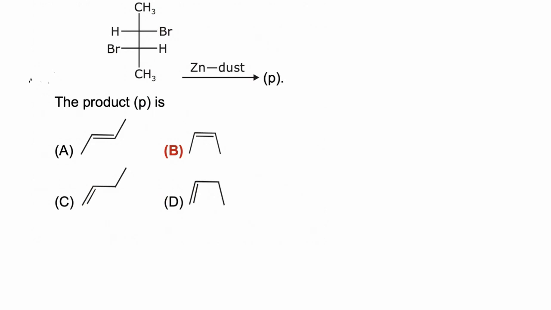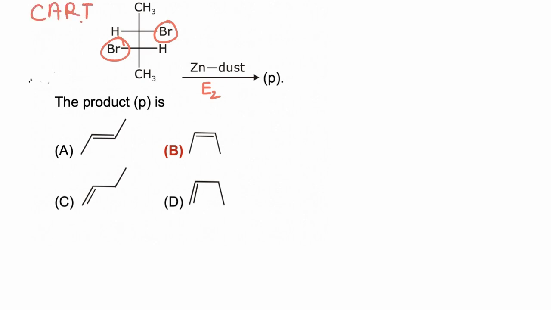We have to find the product of the given reaction. Now in presence of zinc, dehalogenation takes place. Both the halogens are removed. The reaction takes place via E2 mechanism and an alkene is formed. So we have to find whether a cis alkene or trans alkene is formed. We can use a simple trick, CART.